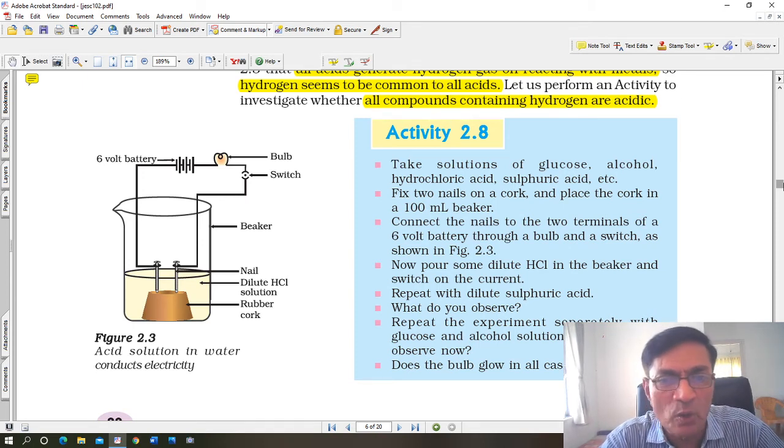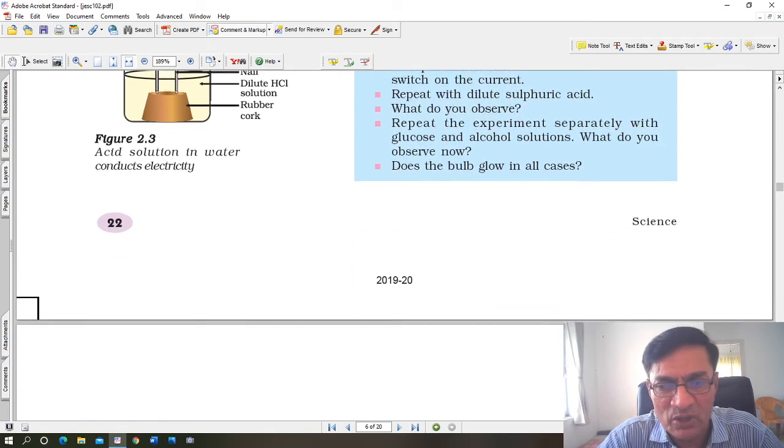Fix two nails in the cork, in a 100 ml beaker, and connect it to a 6-volt battery and a bulb. Complete the circuit. Now pour some dilute hydrochloric acid in the beaker and switch on the current. You will immediately see that the bulb begins to glow. If you put glucose or alcohol, it will not happen, clearly showing that they do not contain hydrogen ions and are not good conductors of electricity.